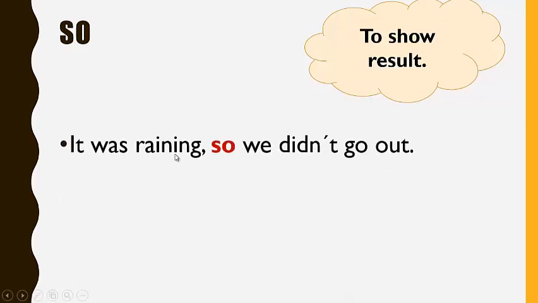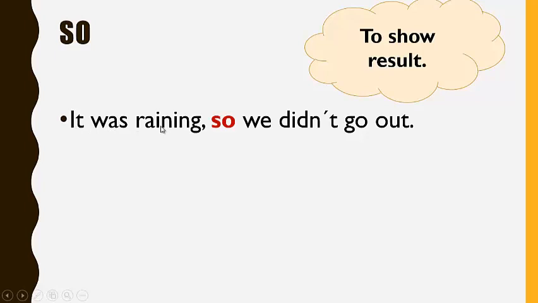Next, "so." So is another coordinating conjunction, and it is used to show result. For example, "It was raining, so we didn't go out." Here we can say that there is a cause and an effect. The cause is it was raining. It was a rainy day. So the effect was that we didn't go out even if we were planning to.